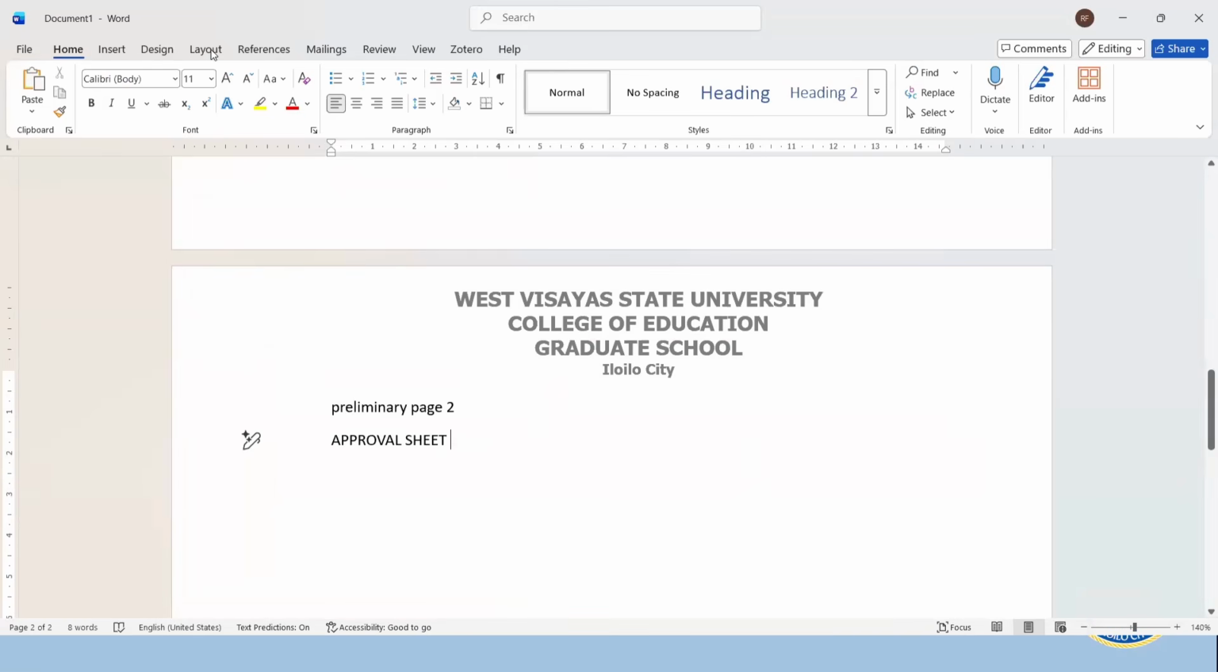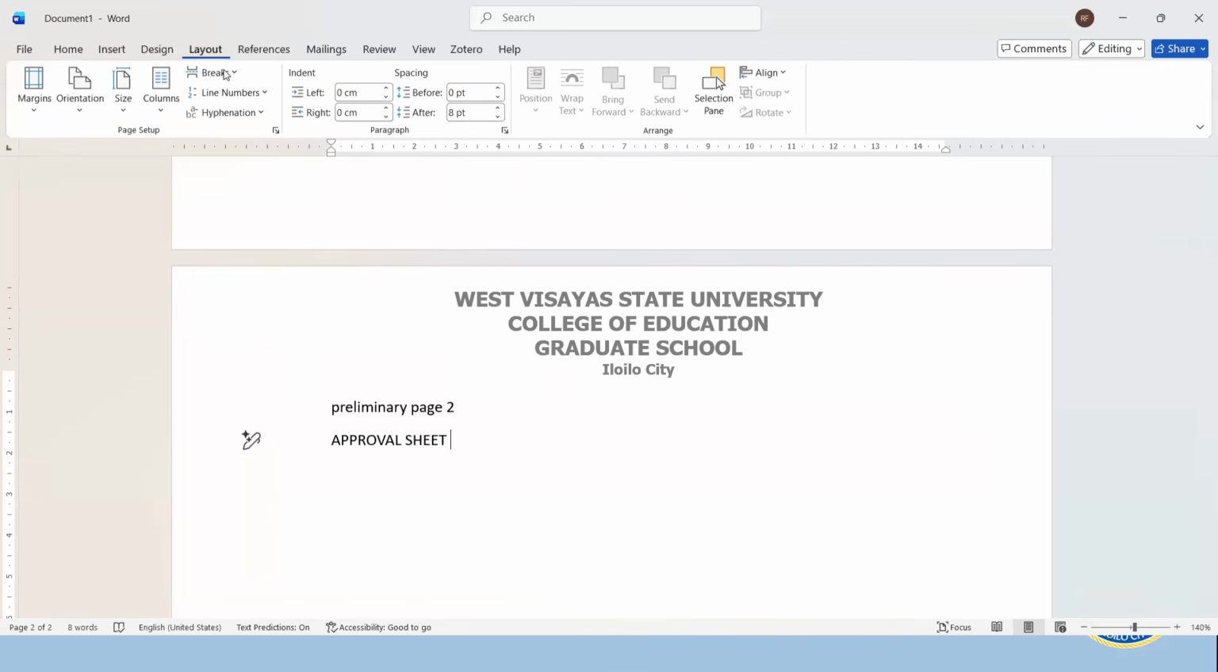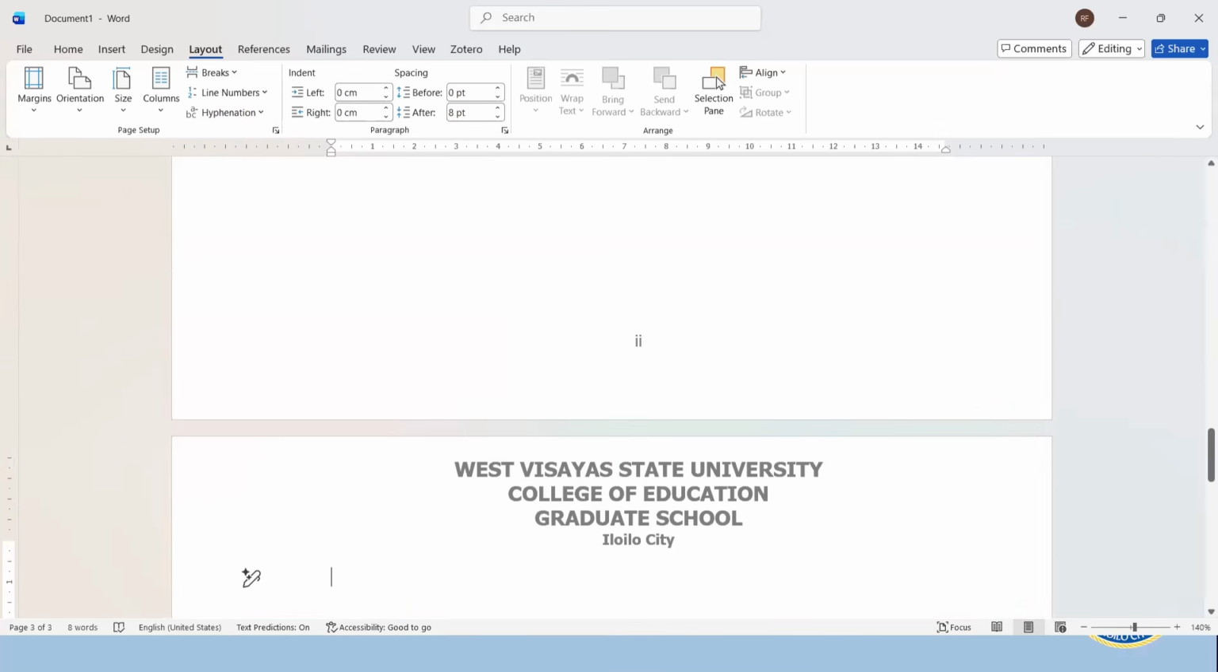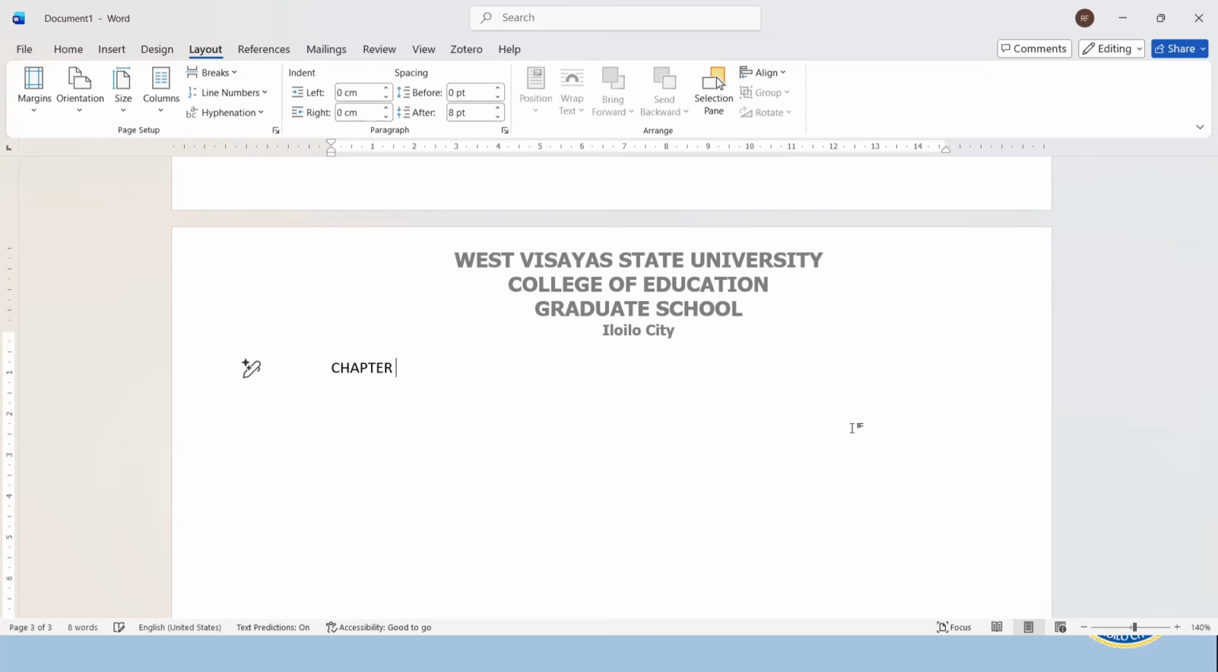After the last word of your second page, go to layout. Click breaks. This time, you are not going to click page. Rather, click next page. It means that you are creating a section break. We need to do this because the next section will have a different pagination format. Okay, so let's click next page. And this page will be for chapter 1.